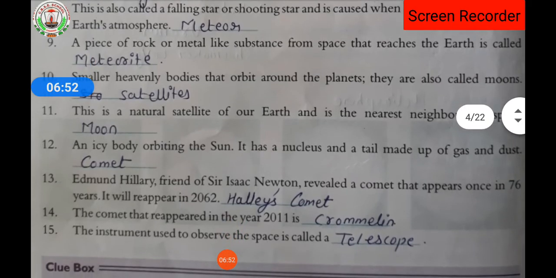Then here you can see the 13th, 14th, 15th fill up together. Edmond Halley, friend of Sir Isaac Newton, revealed a comet that appears once in 76 years. It will reappear in 2062, that is Halley's Comet. The comet that reappears in the year 2011 is Cornell. The instrument used to observe space is called a telescope.